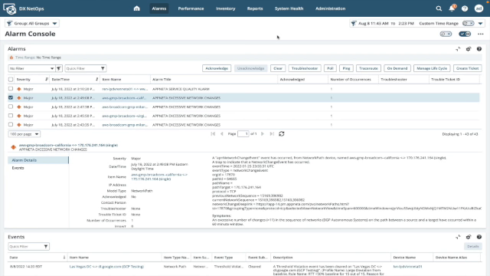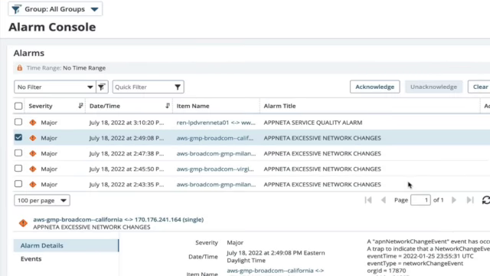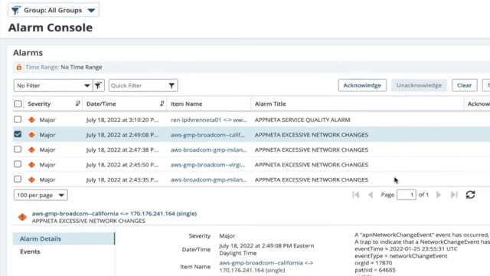Alarms are a key part of operations workflow. An experience-driven NetOps brings two new alarm types to the Network Operations Center. First being our excessive network change alarm. This alarm is generated when a certain number of network change events has been received from AppNeta.